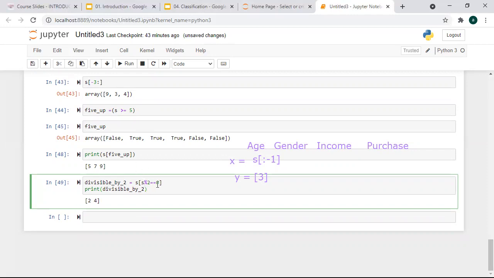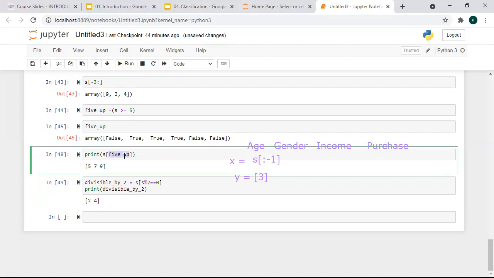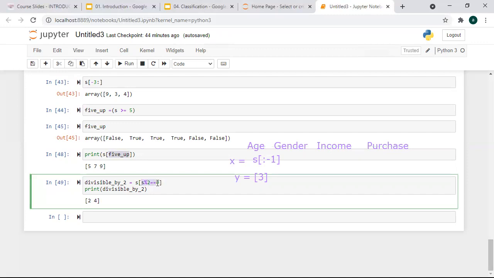Like in this square bracket, S mod 2, for the first value, S value is 2 first. So 2 mod 2 is equal to 0. So for the first value, it will be true. So it will print that. Do you understand that? Here, the 5 up variable will give a value, this one. So 5 up, wherever true comes, it will print that. Similarly here as well, in this S mod 2, wherever true will come, it will print those elements. Just see this, you will understand. Similarly here it will assign to this divisible by 2 and then print it.